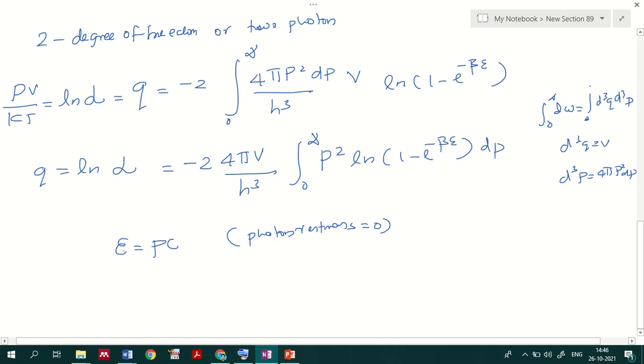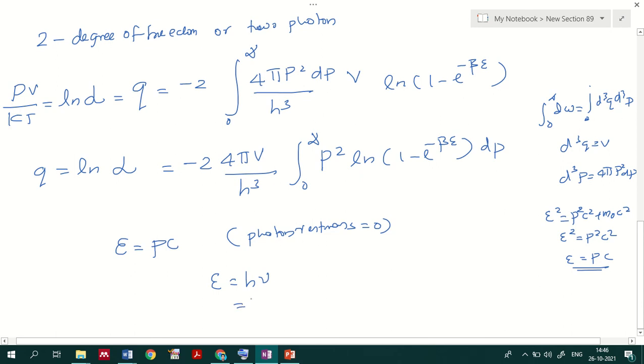So we can say that epsilon equals pc. You have a similar representation: epsilon square equals p square c square plus m0 square c to the fourth, where m0 is the rest mass of the photon, which is equal to 0. So I can write epsilon square equals p square c square, then epsilon equals pc, where epsilon is the single particle energy. Also there is another way we can represent it: epsilon equals h nu.